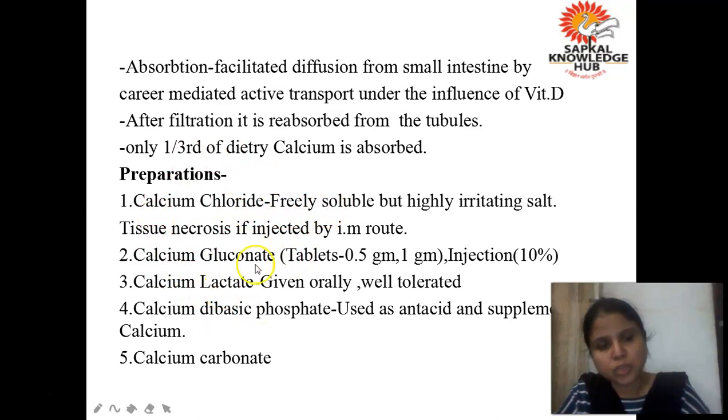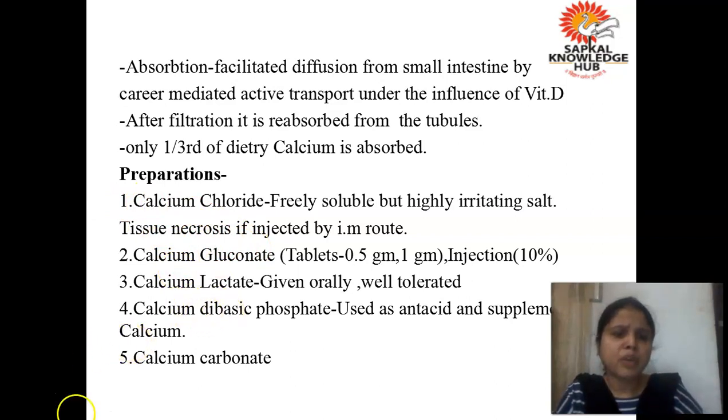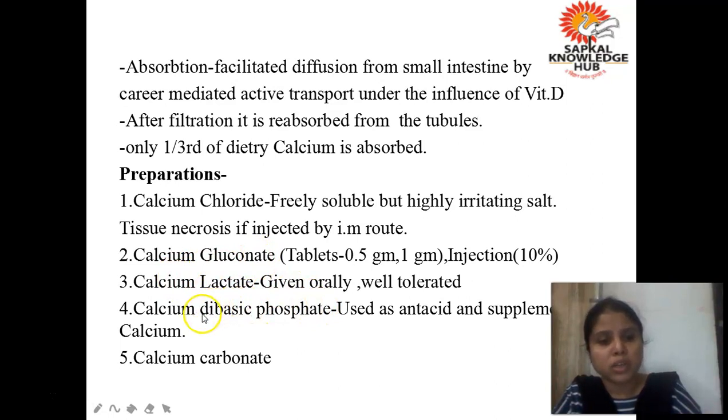Now these are the various preparations of calcium. Calcium chloride. Calcium chloride is a very highly irritating salt. Okay, it may cause tissue necrosis if it is given by the IM route. ये आप देखोगे the second, third and fourth preparations, that is calcium gluconate, calcium lactate and calcium dibasic phosphate. These are widely used preparations. If you see calcium gluconate, it can be given by parenteral as well as oral route. Calcium lactate is generally given orally, a well tolerated drug.